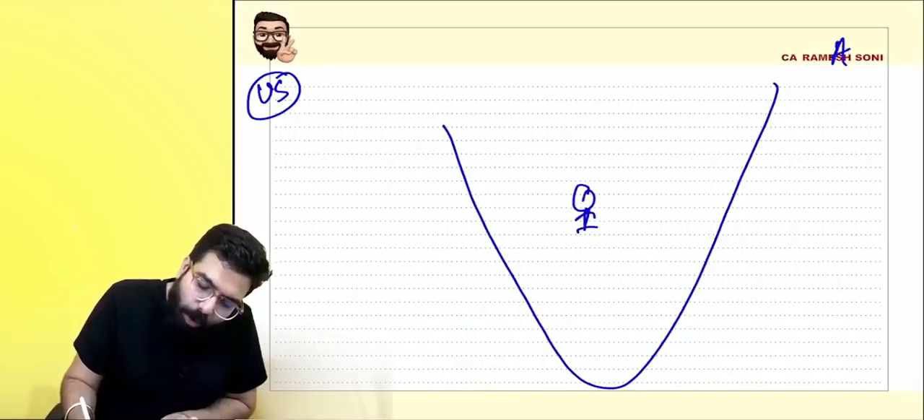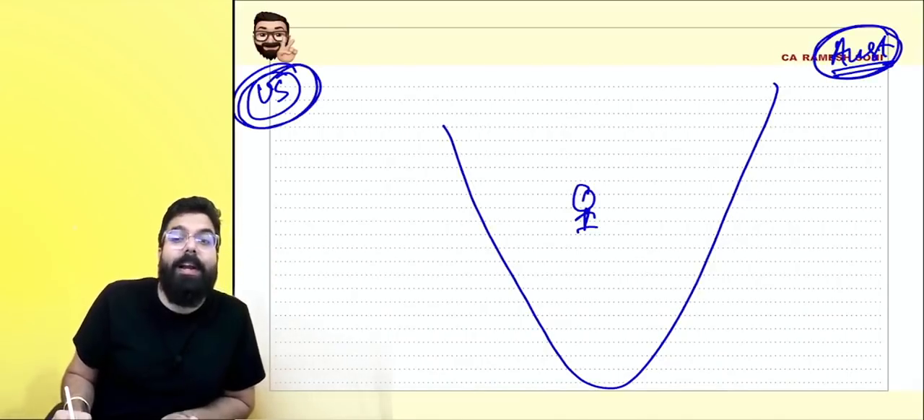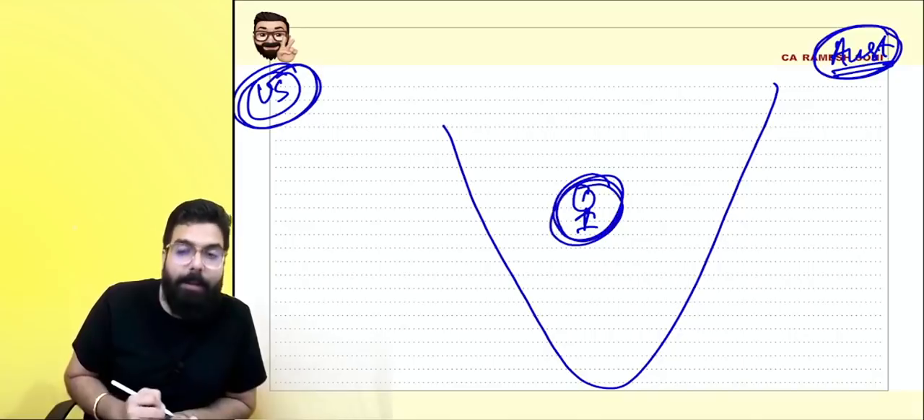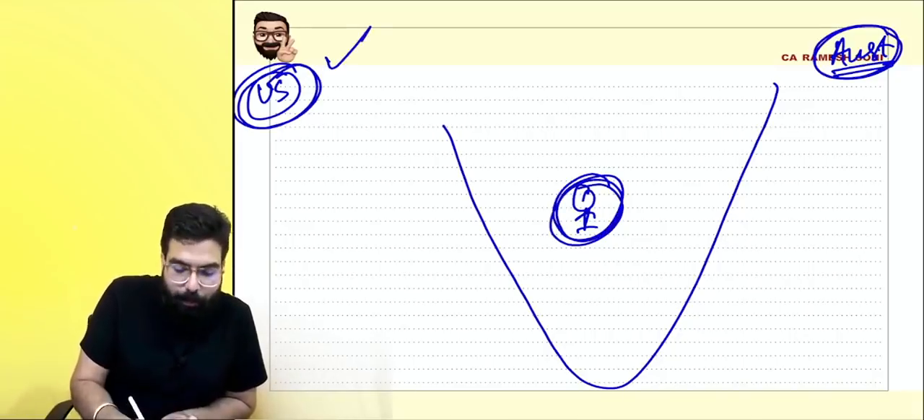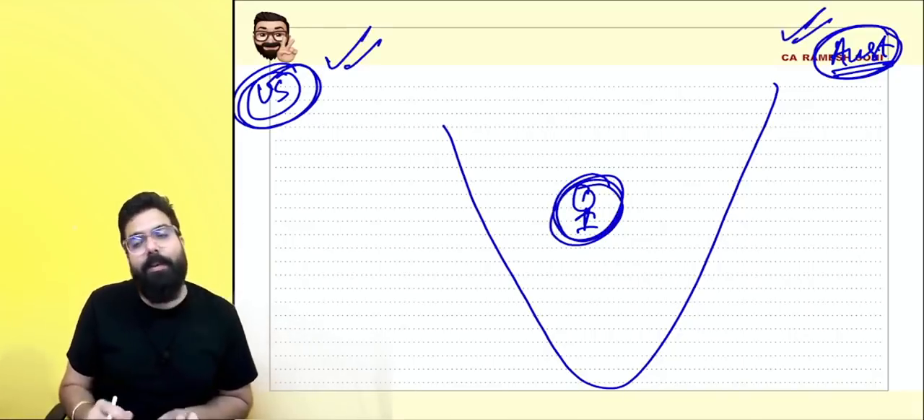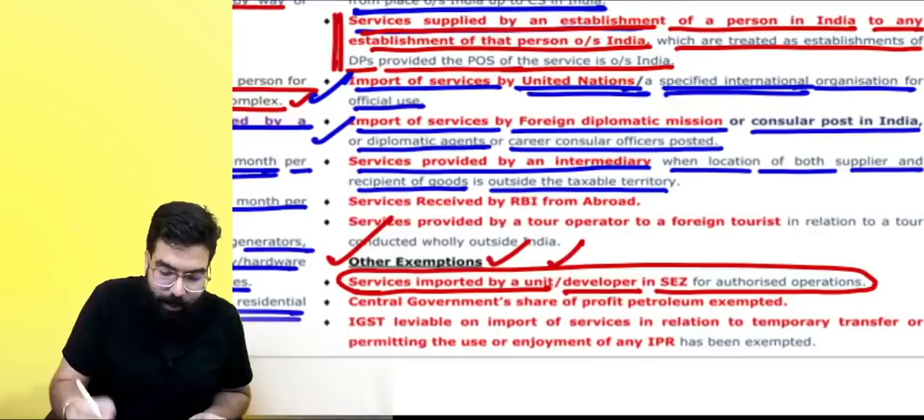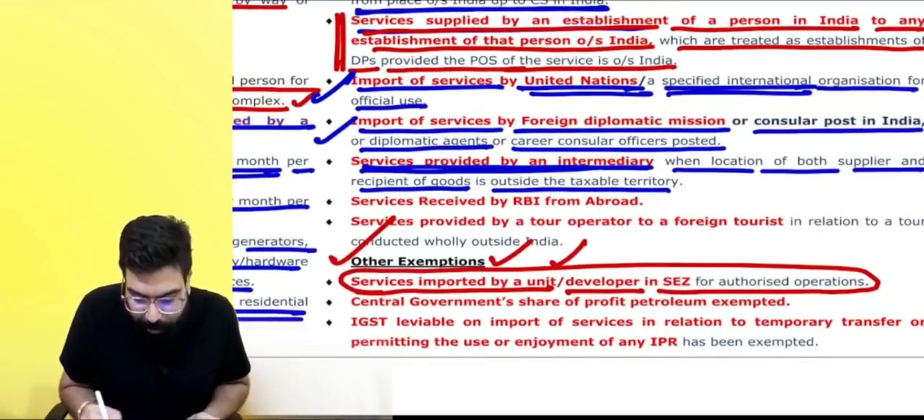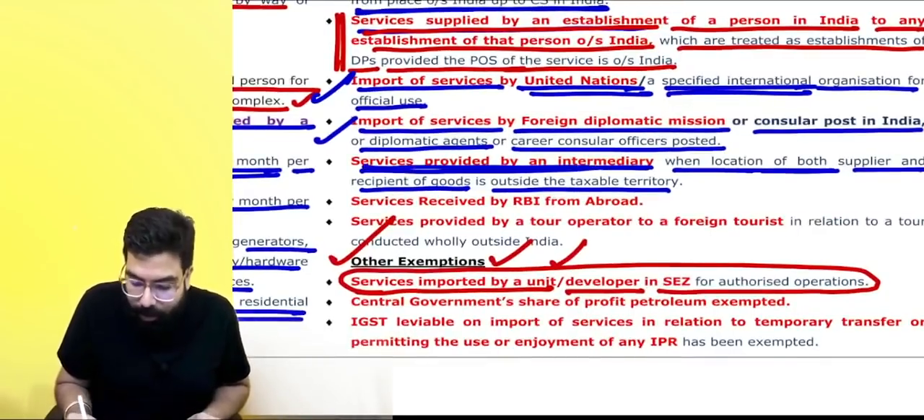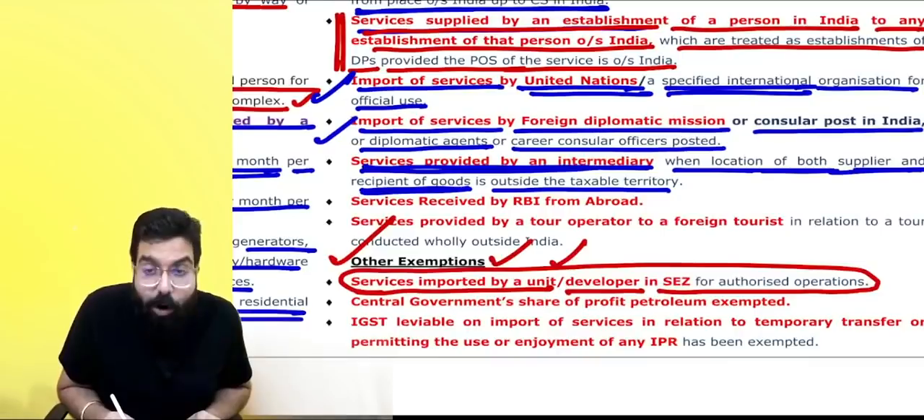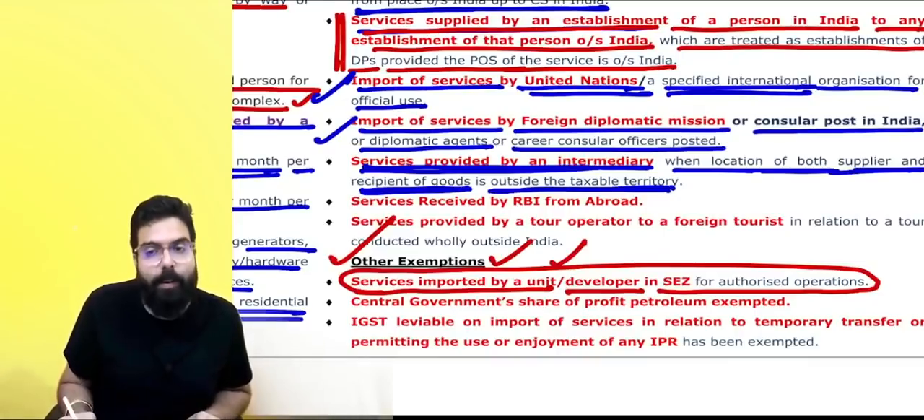US to Australia, I am going ahead and selling the goods. I am basically providing intermediary service. I am a broker in between. Then my services, because both are outside India, shall be non-taxable. They are telling services provided by an intermediary, when the location of both supplier and recipient of goods is outside the taxable territory.